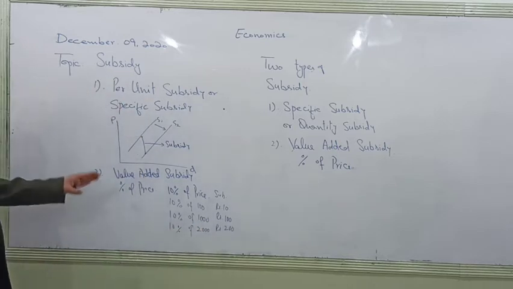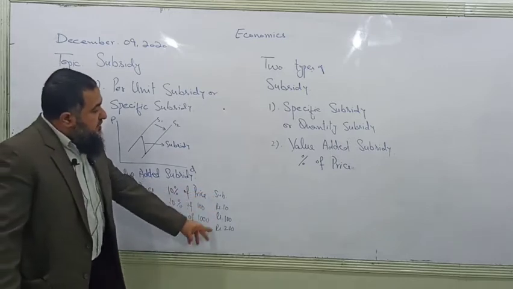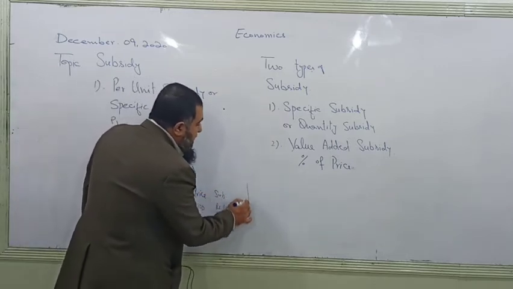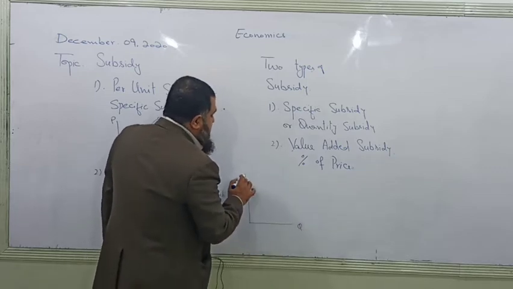So as the price is increasing, the amount of subsidy is increasing. We say now there will be a pivotal rightward shift.